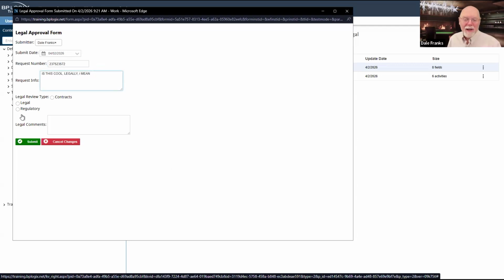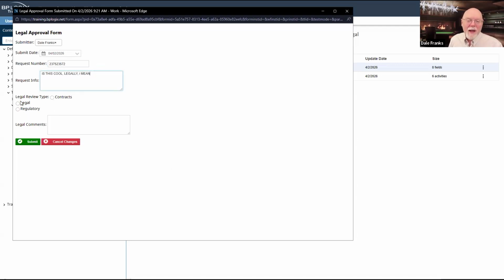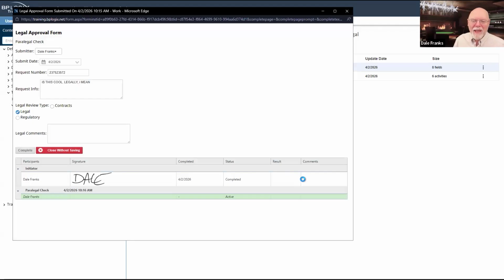Is this cool? Legally, I mean. Typos, I'm going to pretend they don't exist. I probably wouldn't see this as the initial submitter, but I'm just going to go ahead and ask for legal, because as the initial submitter, I probably don't know what that means, but that's okay. I have a paralegal to check, and the paralegal can say, no, no, no, it's not some generic legal matter. This is a specific contract matter. So I need to send it over to our contracts guy, and I will go ahead and complete my activity.